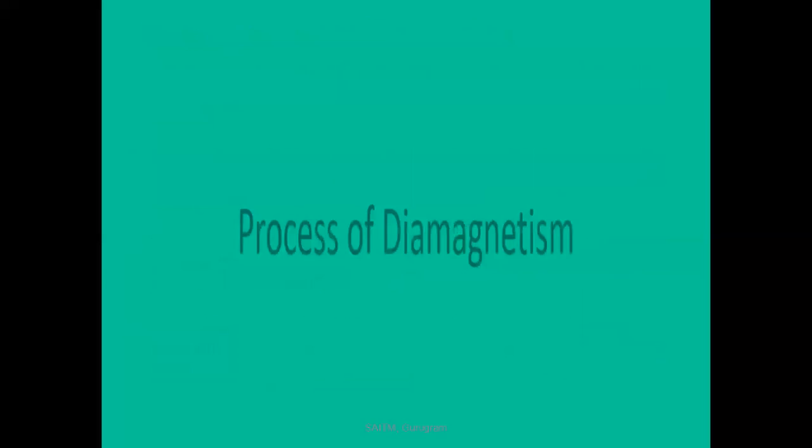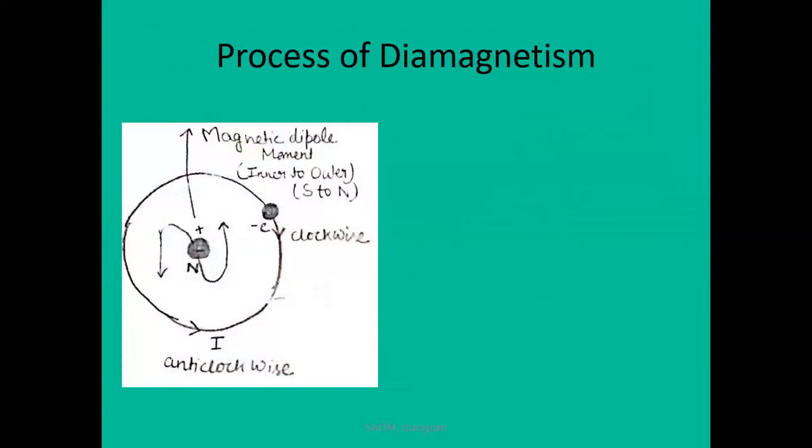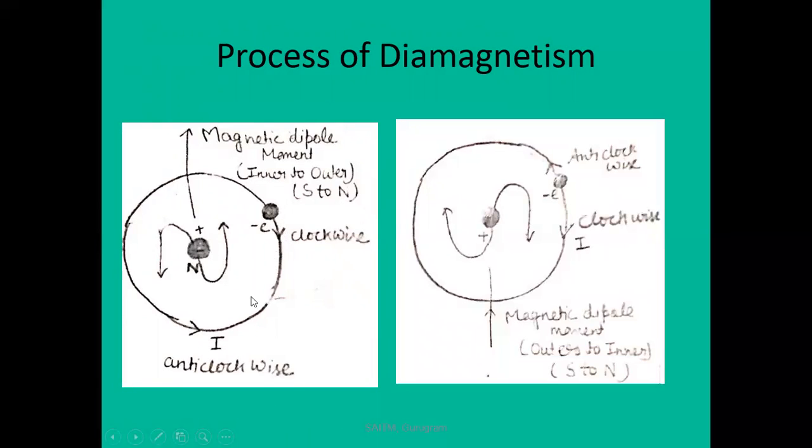Let us discuss this from the diagram. Here, there are two electrons, one spin up and the other spin down. Suppose one electron is moving in the clockwise direction. If an electron revolves around the nucleus, there is movement of the electron, which means there is a current, because current is the movement of charged particles. If the electron moves in the clockwise direction, then the current moves in the anti-clockwise direction.